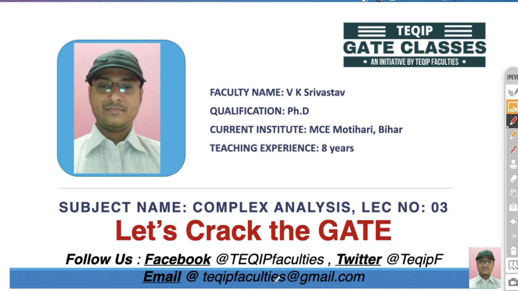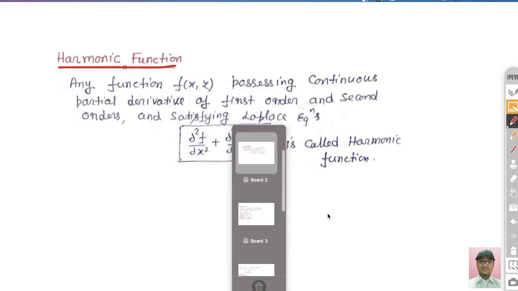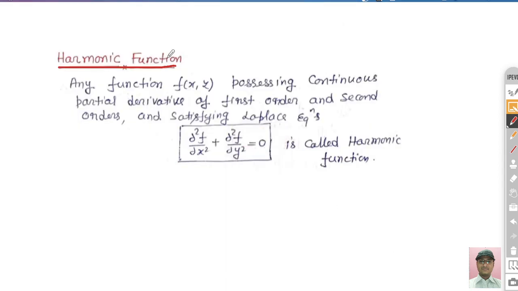In the previous two lectures we have already seen what a complex number is, what a complex function is, the modulus of a complex number, and also a most important definition, that is analytic function and the Cauchy-Riemann equation. So these things we have already covered in the last two lectures. In this lecture, first we see what a harmonic function is, because many times in the GATE exam questions are asked based on this condition, right?